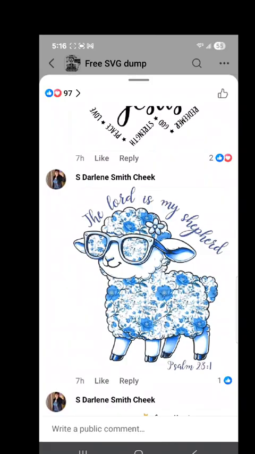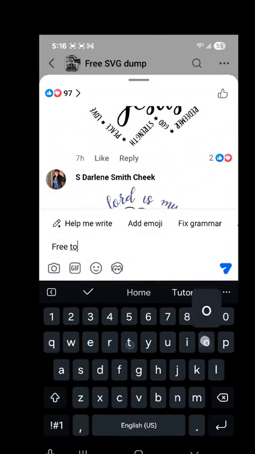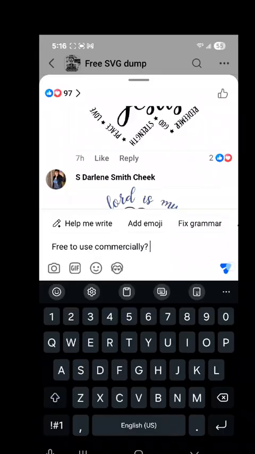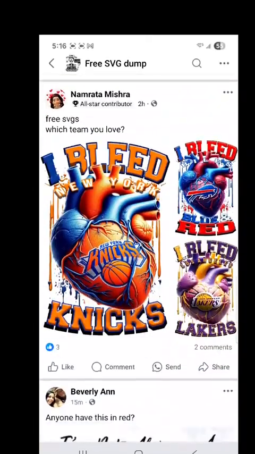I like to usually put in a message and say, is it free to use commercially? I need to make sure that's clear. Whatever I'm saving or taking, is it free to use?